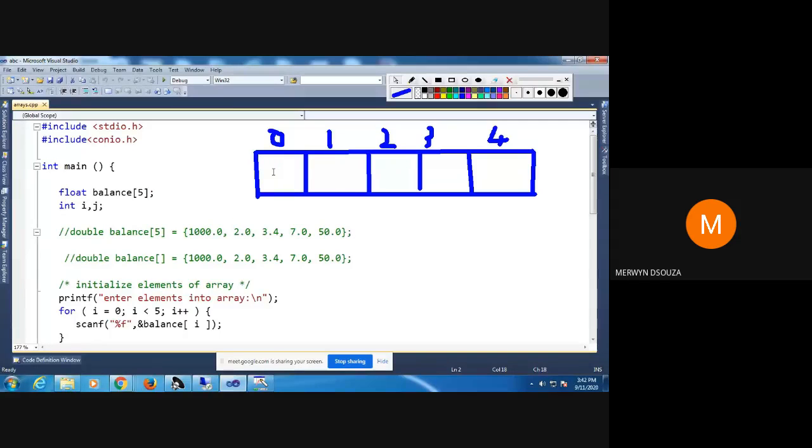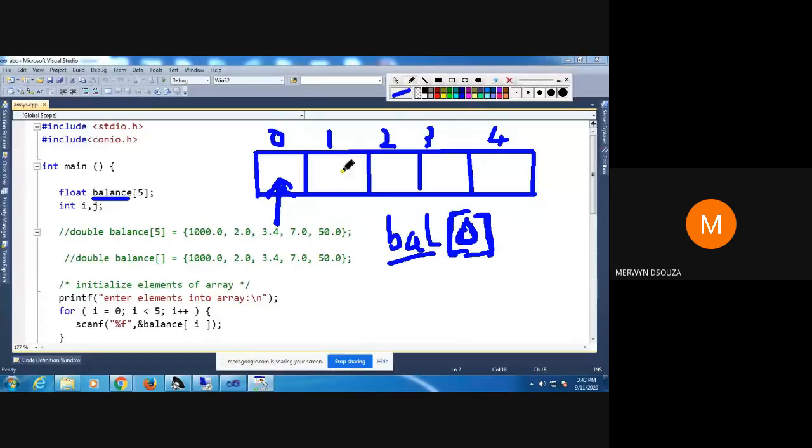Your first array value will be stored here, at index 0. If I want to refer to this location, it will be known with the name of the array. The name of the array is balance. So it will be balance, and the index of that array is 0. You put the square brackets, and inside it will be 0 because I'm referring to the first location.